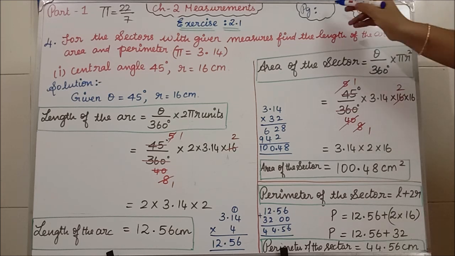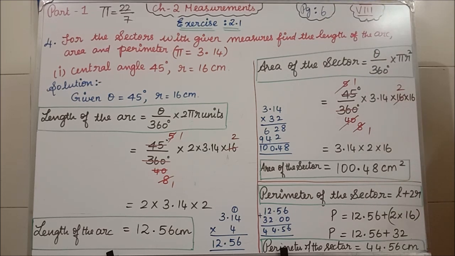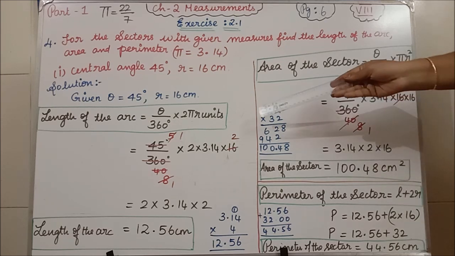Clear? Next, first what have we found? We have found the length of the arc. Next we have found the area of the sector. Last, what do we have to find? We have to find the perimeter of the sector. What is the perimeter of the sector formula? L plus 2R. L means the length of the arc.